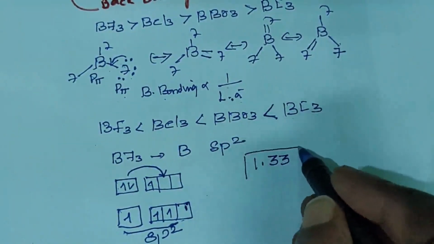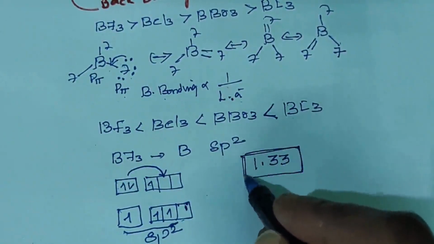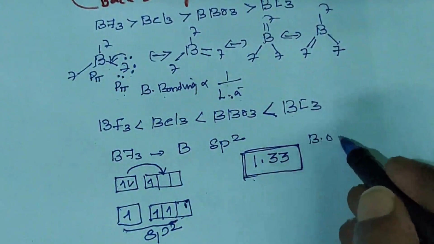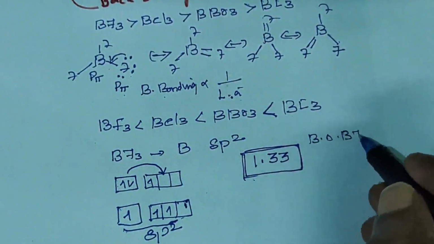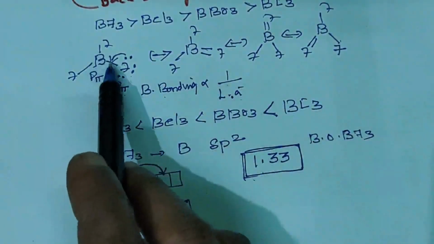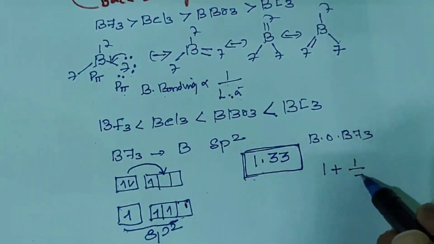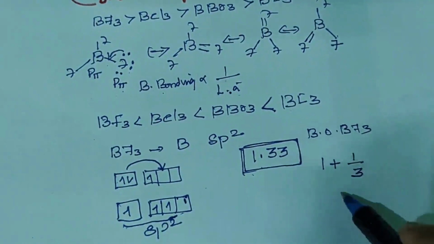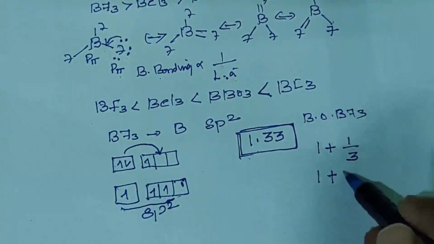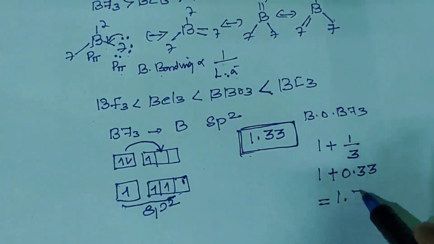In many competitive exams they ask this question: what is the bond order of BF3? It is not 1, it is 1.33. Expected one is 1. How does 1.33 come? It is 1 plus 1 by 3, the double bond character, 0.33, that is equal to 1.33.